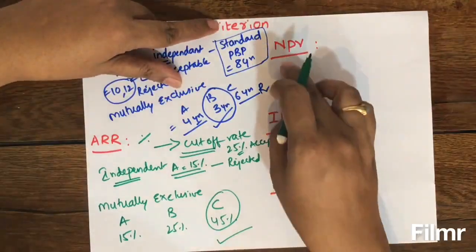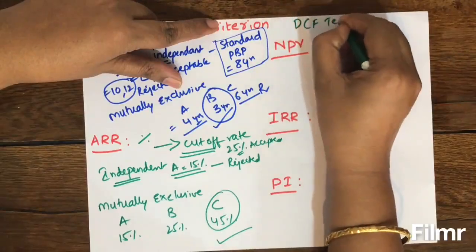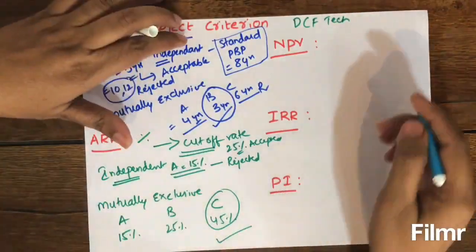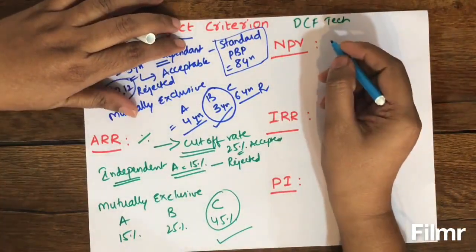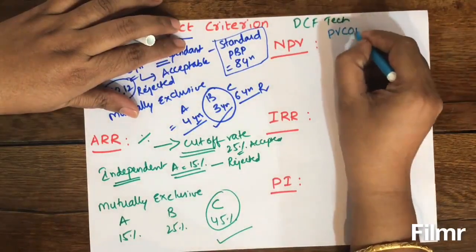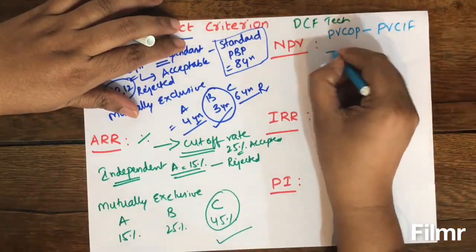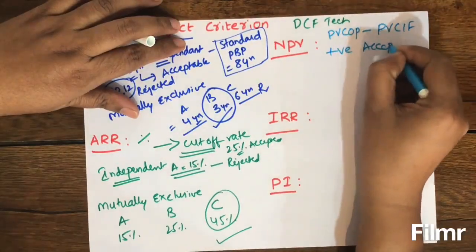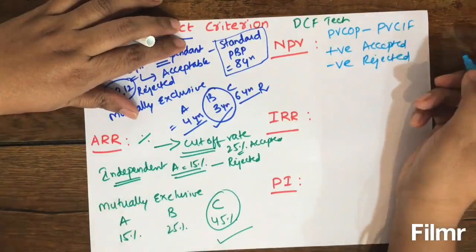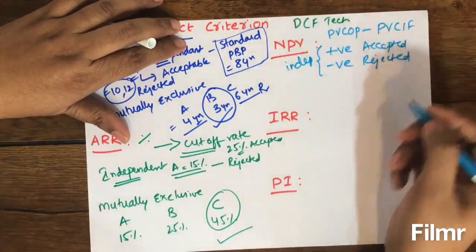And then net present value. So these three are discounted cash flow techniques. So in net present value, what is net present value? It is the difference between present value of cash inflows and present value of cost of project. If NPV is positive, projects will be accepted. If NPV is negative, projects will be rejected. So this we will follow in case of independent projects.